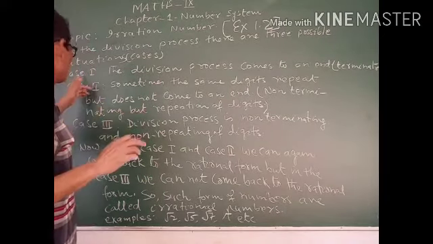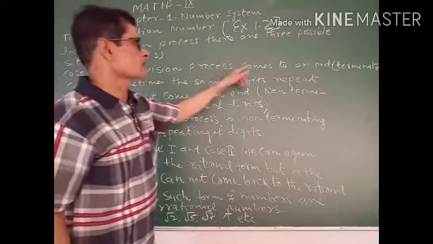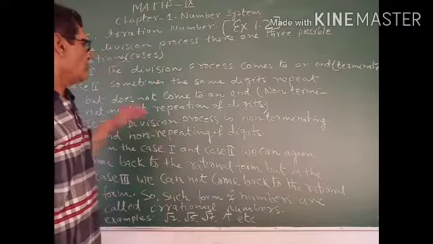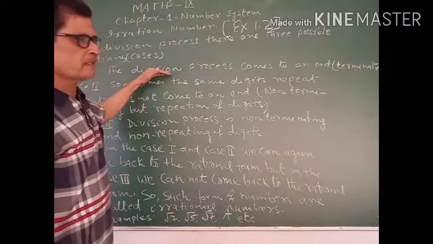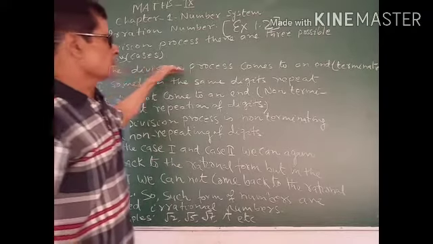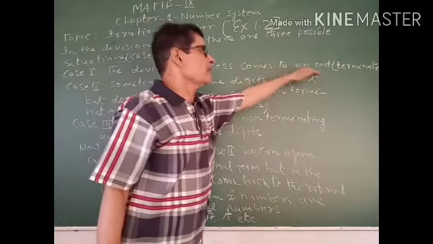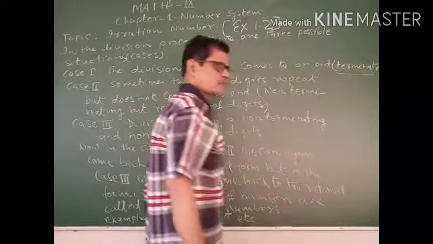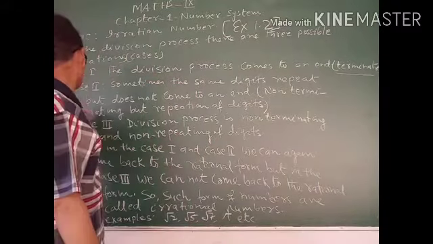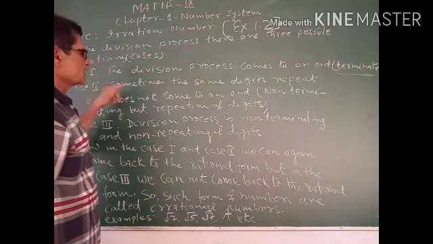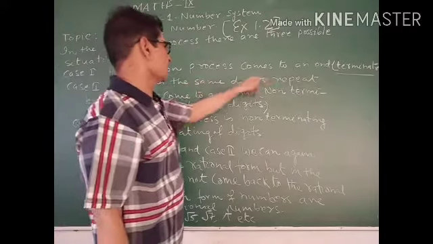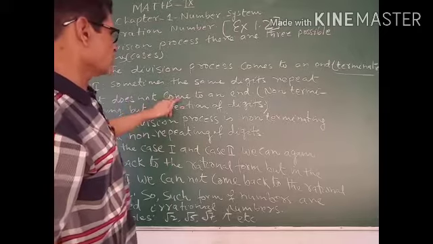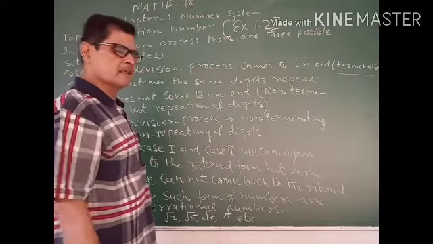What are those? First case, the division process comes to an end. When we start to bring it in decimal, the division process comes to an end. It means the division process terminates. वो टर्मिनेट कर जाता है. Second case, sometimes the same digit repeats but does not come to an end.